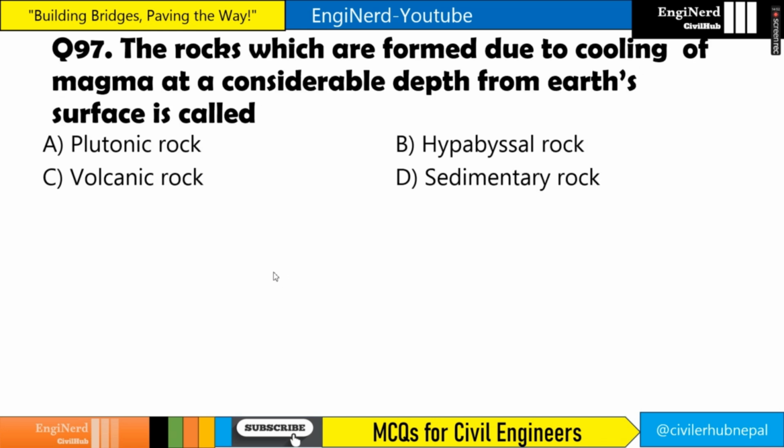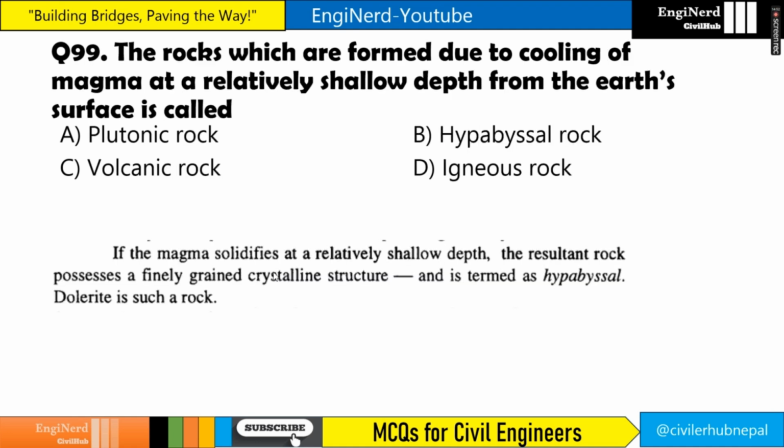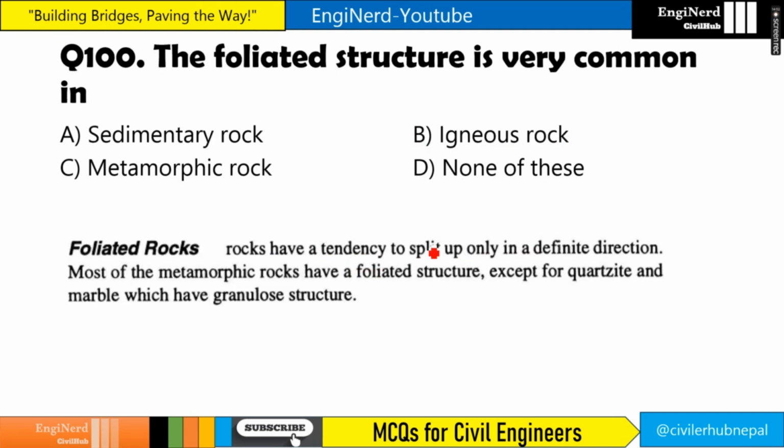The rocks which are formed due to cooling of magma at a considerable depth from Earth's surface: if considerable depth is mentioned, that is plutonic rock, right? The arrangement, size, and shape of the constituent mineral grains of a stone give information about its texture. The rocks which are formed due to cooling of magma at a relatively shallow depth are hypabyssal rocks, right? And dolerite is an example of hypabyssal rock, where magma solidifies at relatively shallow depth. Foliated structure is very common in metamorphic rock, right? But quartzite and marble are the exception.